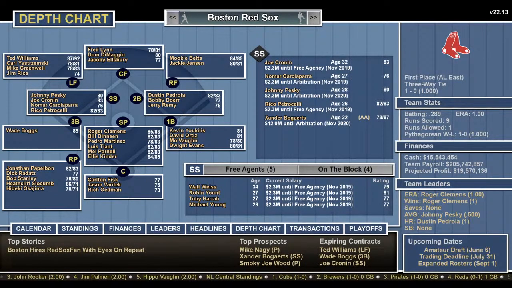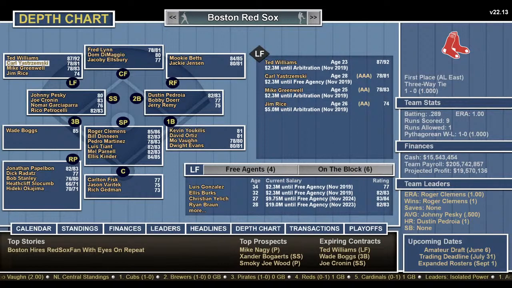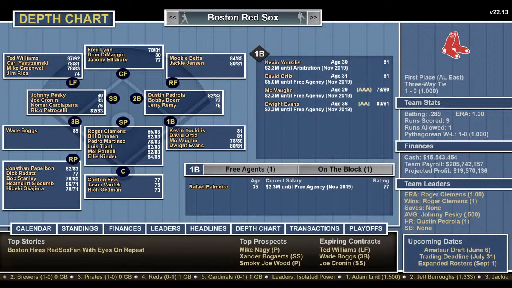Red Sox. Oh, we already went through the Red Sox. Did we? No, we didn't. We started to. So at first, yeah, because I showed you Dwight Evans. They go with Kevin Youkilis. Wow. I would play probably Yastrzemski at first, even though he's a 63 defense. Get his bat in the lineup. Ortiz is the DH. I let them set my lineup, and I was like, Yastrzemski's in the minors. Or you have Mo Vaughn. Probably Mo Vaughn. I'd rather have Mo Vaughn at first than Youkilis.